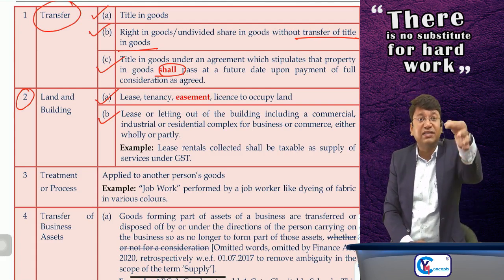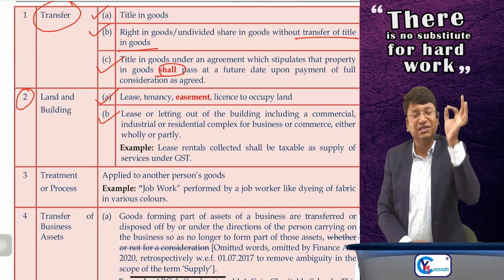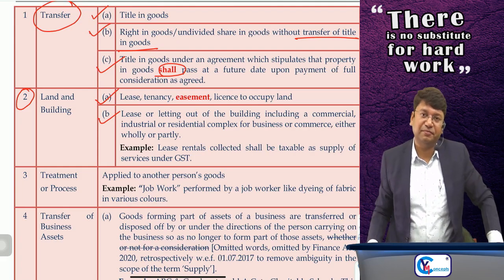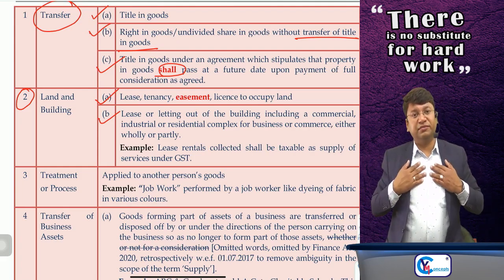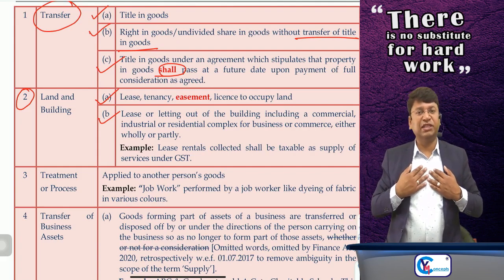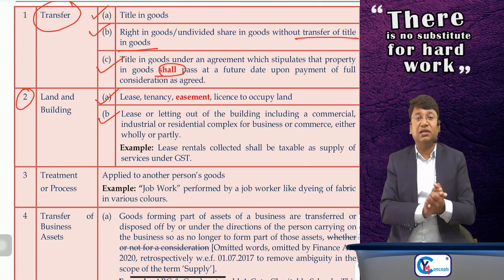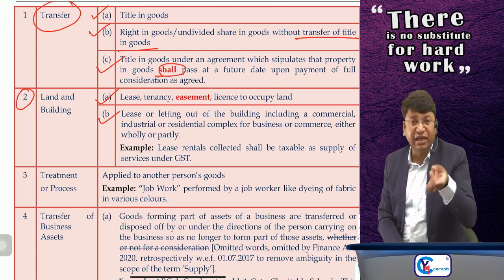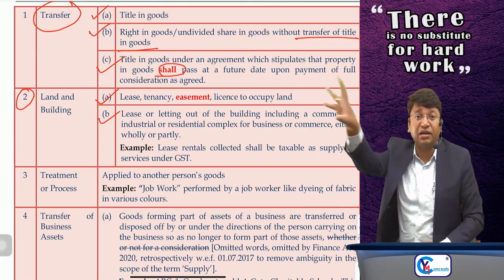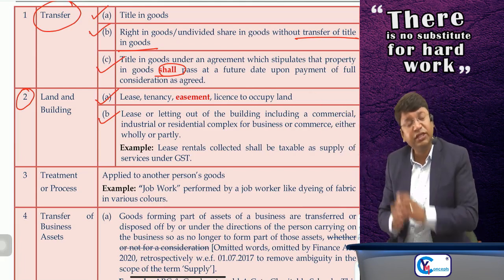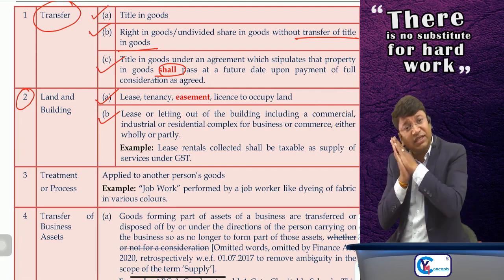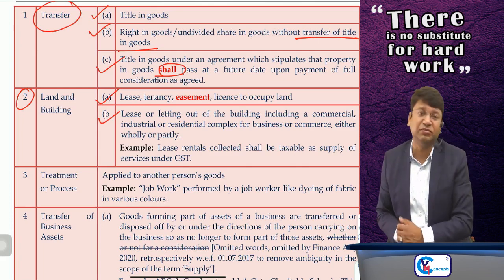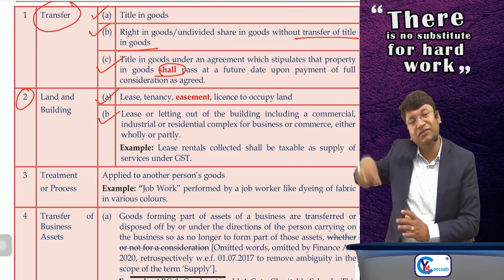If the outgoing tenant is charging any tenancy premium, then yes, it is supply of service, because he is providing the right to occupy the building. It is supply of service and will be chargeable to GST. Clear? But if the owner of the property is charging tenancy premium, again it is supply of service, GST will be charged. But if you are giving any residential dwelling to any unregistered person for his personal use, for use as residence, then renting of residential dwelling for use as residence to an unregistered person is exempt from GST. It is given in the mega exemption list.